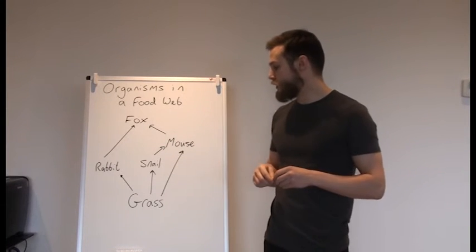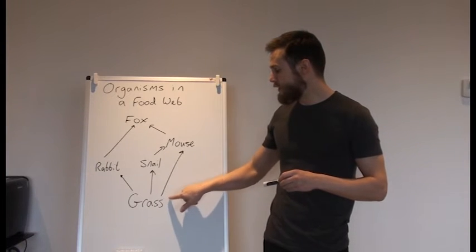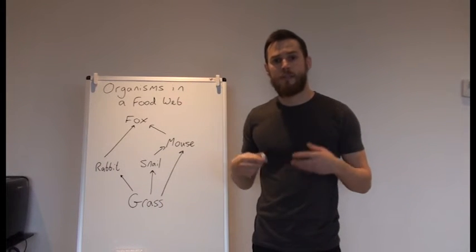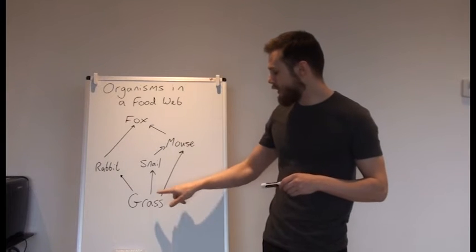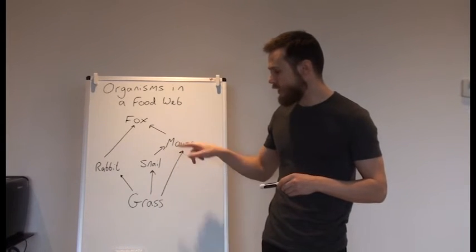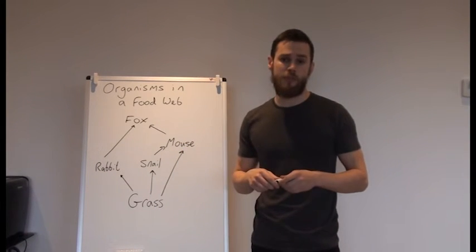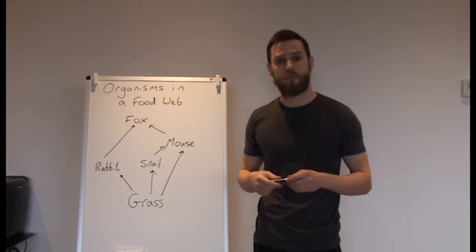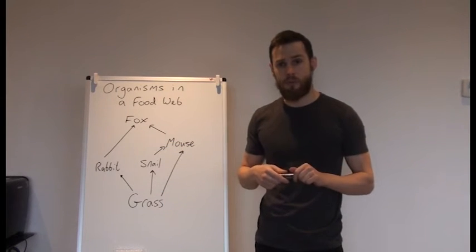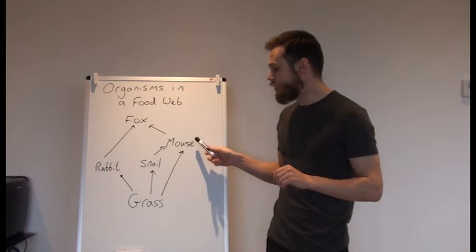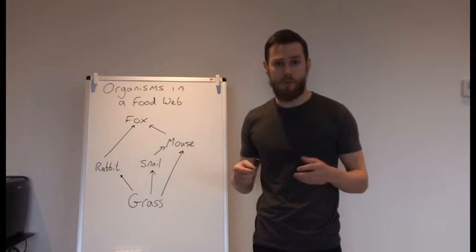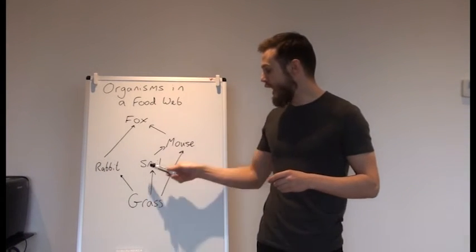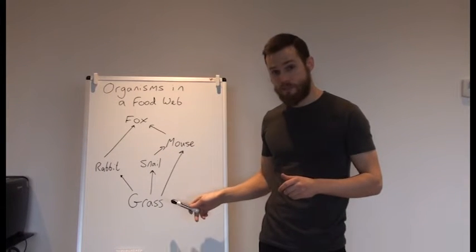Now, a mouse, we could say in this part of the food chain, it is a primary consumer, or we could say, following this food chain, that it is a secondary consumer. It depends which organism it is relying on for food. However, more importantly, a mouse is what we call an omnivore. An omnivore is anything that eats both animals and plants.